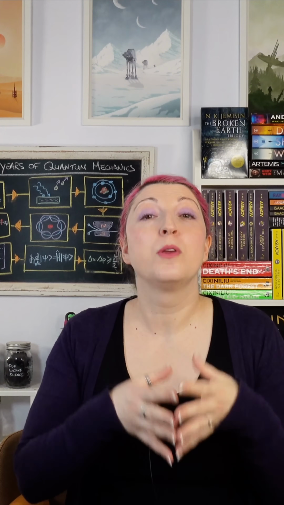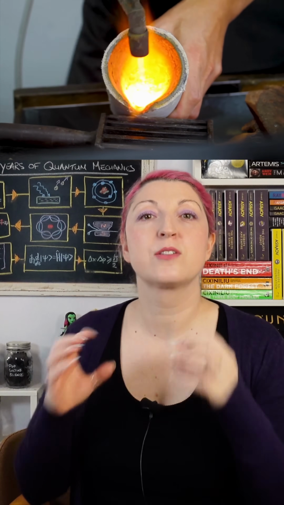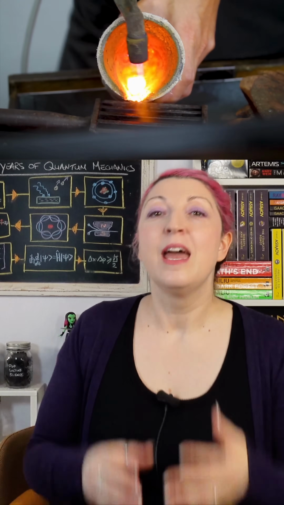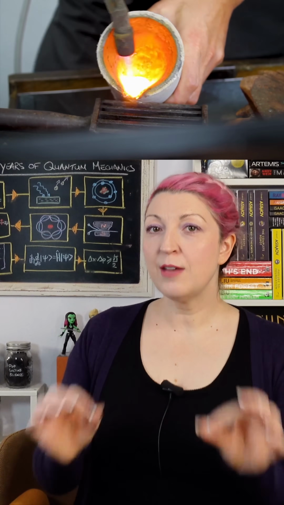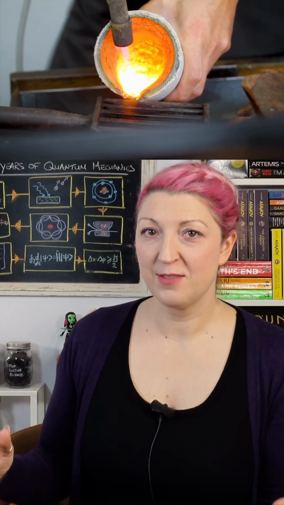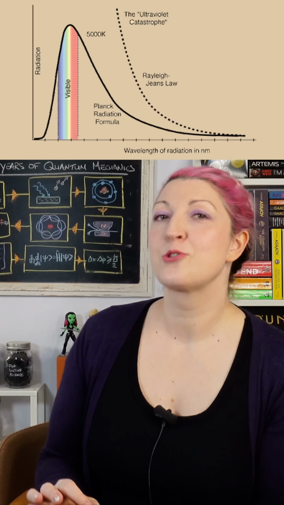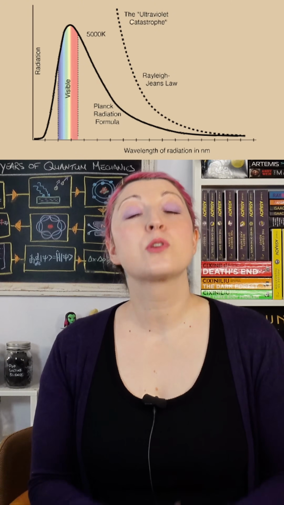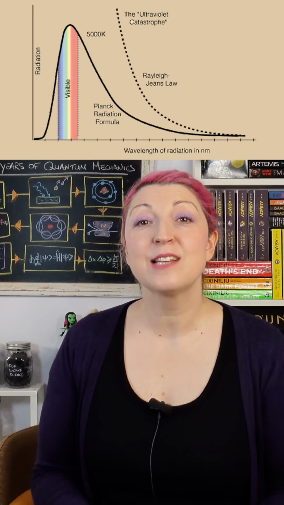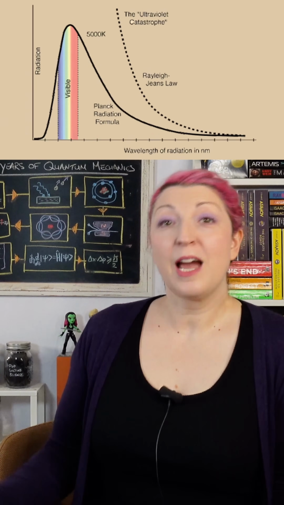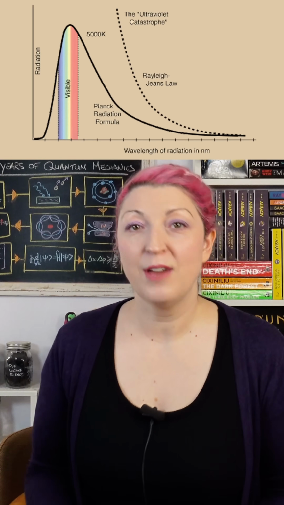You see, back in the day, classical physics had a major issue with black body radiation. This is how hot objects glow. According to the classical equations, a heated object should give off infinite amounts of energy, especially at short wavelengths, especially in the ultraviolet region. This was called the ultraviolet catastrophe because it was obviously wrong, because hot objects don't actually emit infinite amounts of energy.